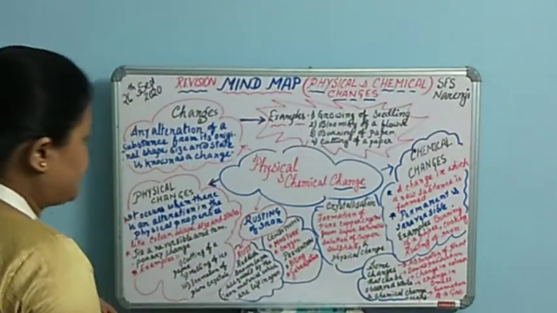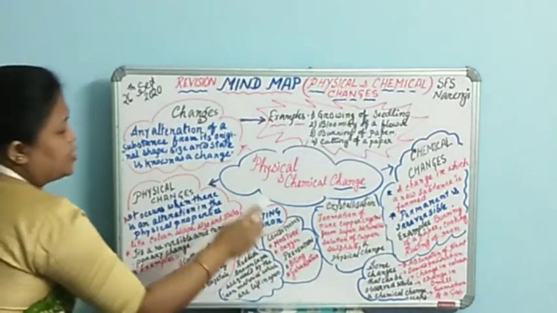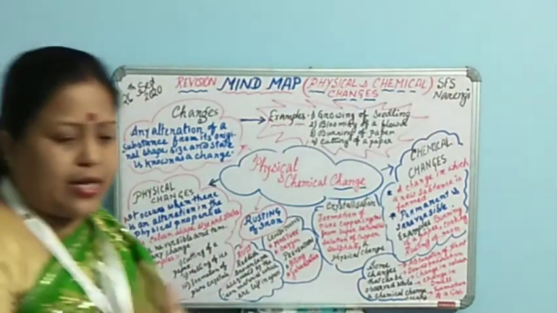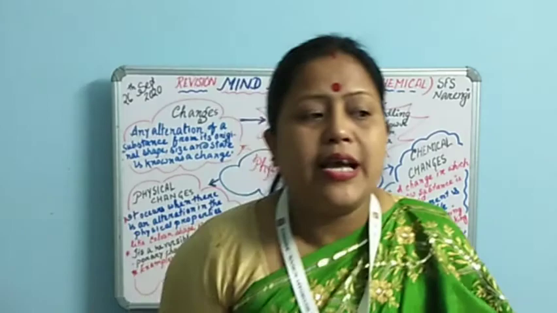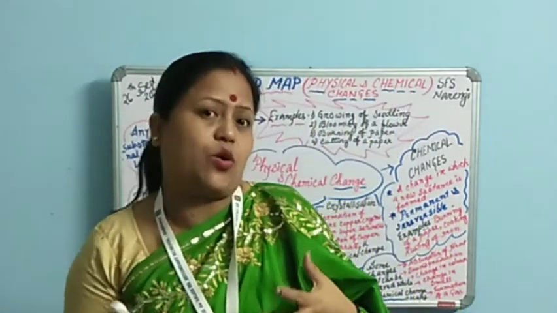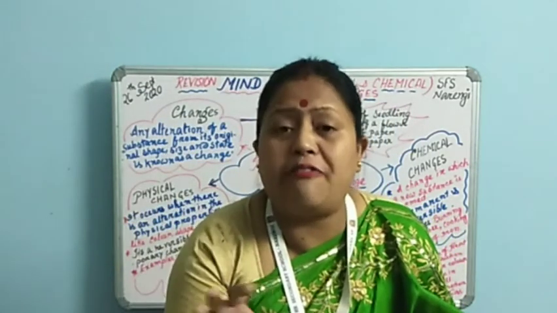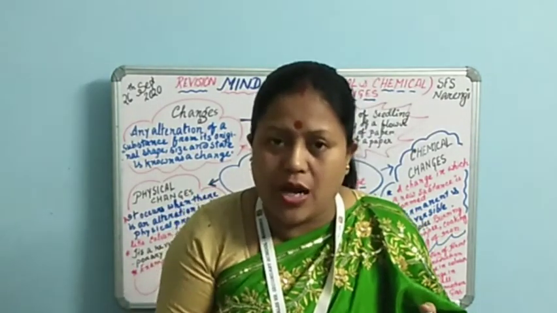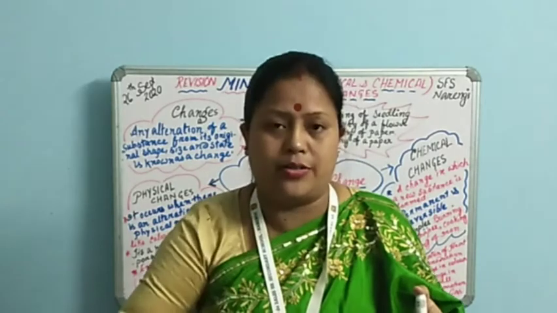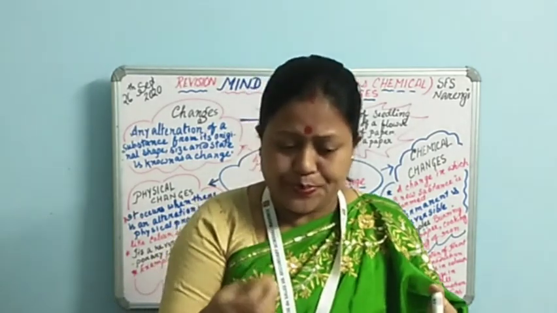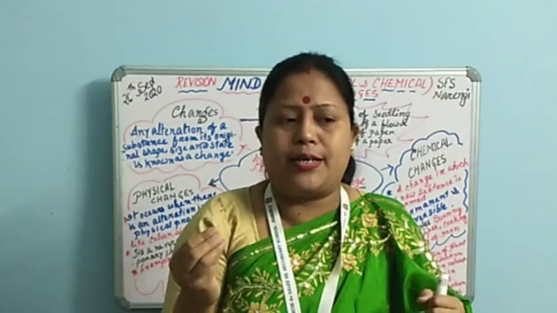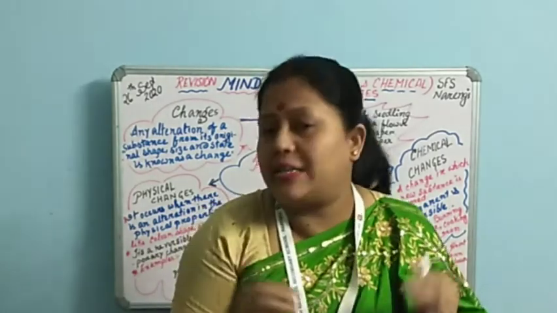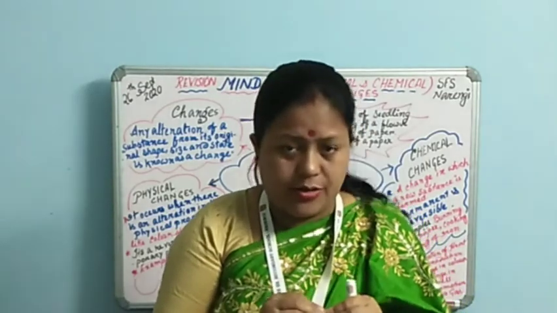So children, there are many things which we need to know about chemical change. Chemical changes are not only about these properties we are talking about. Sometimes when chemical changes occur, they get accompanied by various other changes along with that. Suppose you mix vinegar and baking soda, a chemical reaction occurs, no doubt.